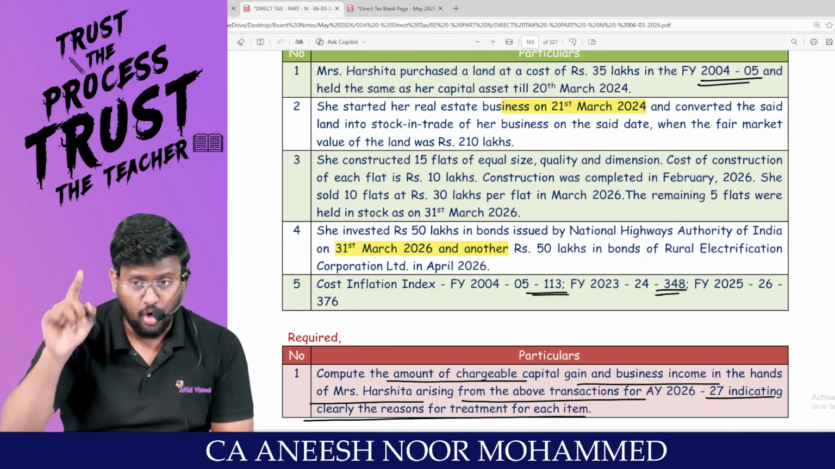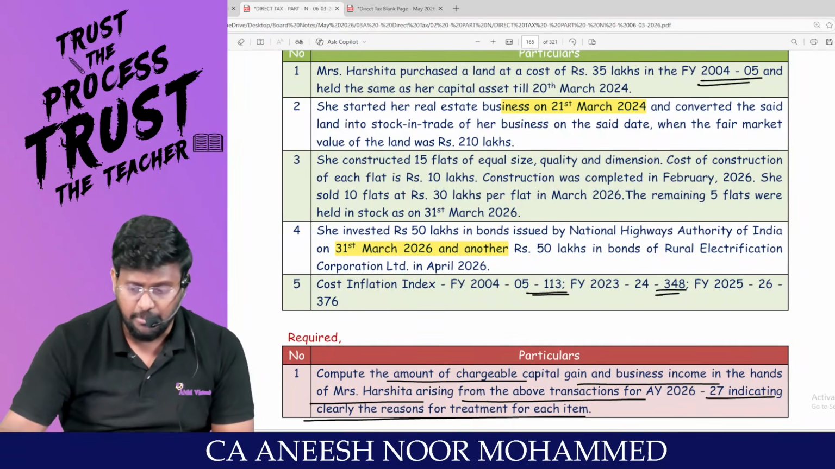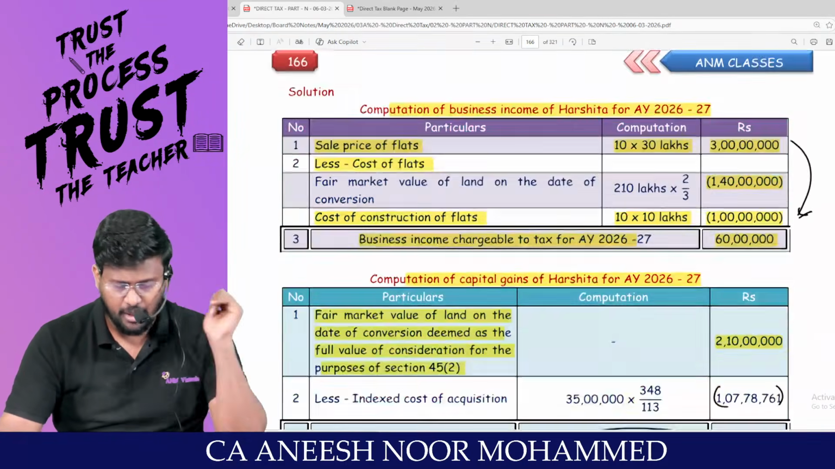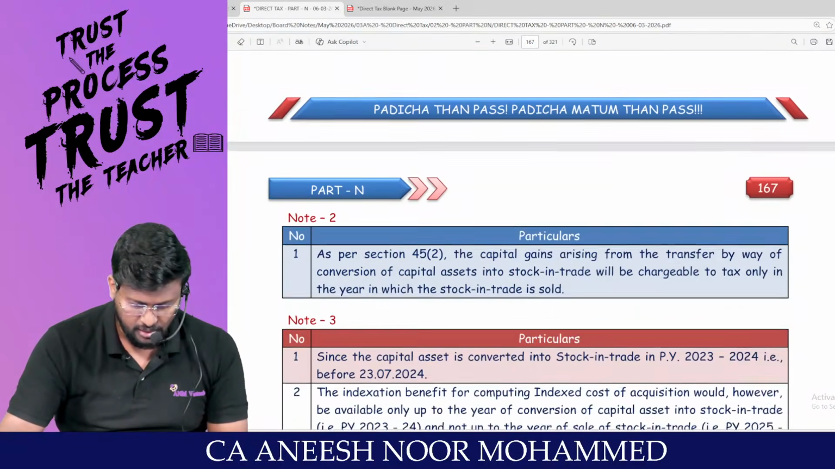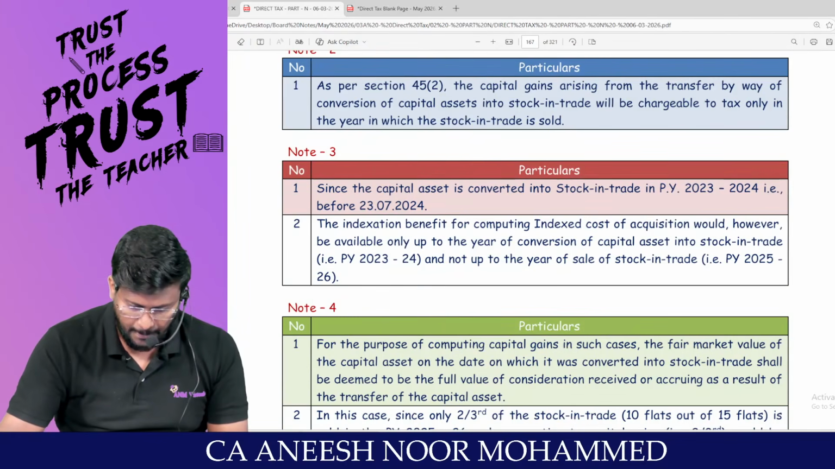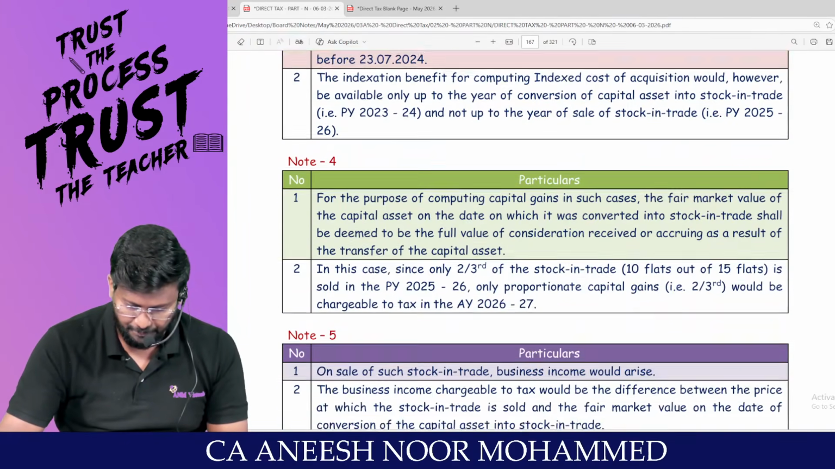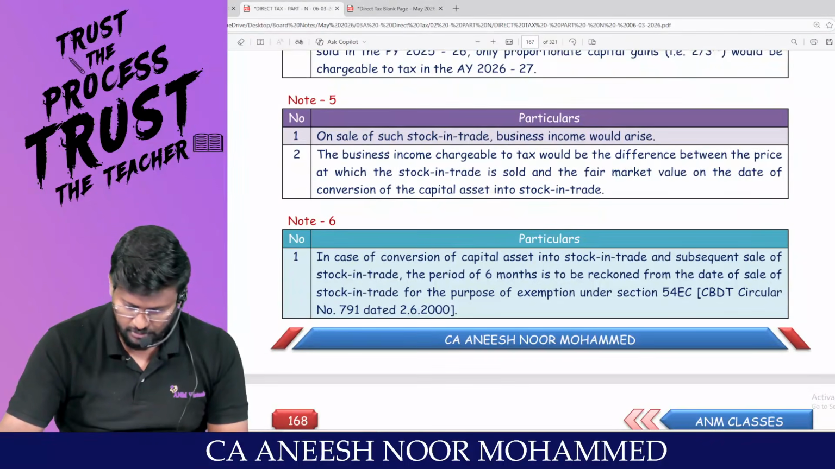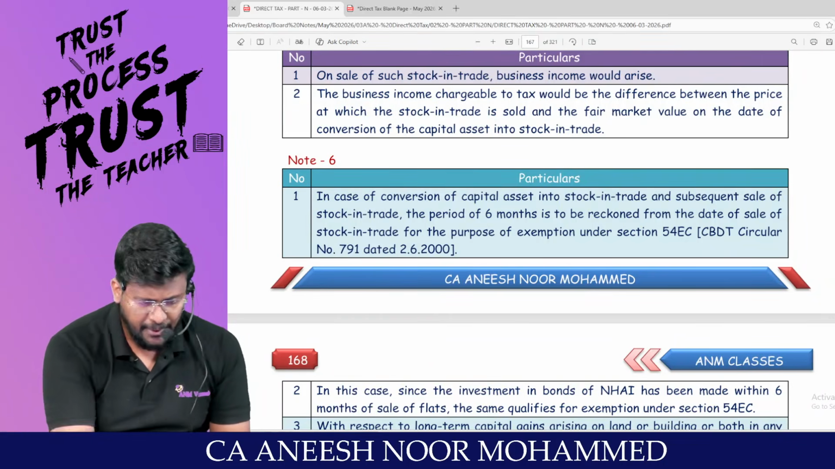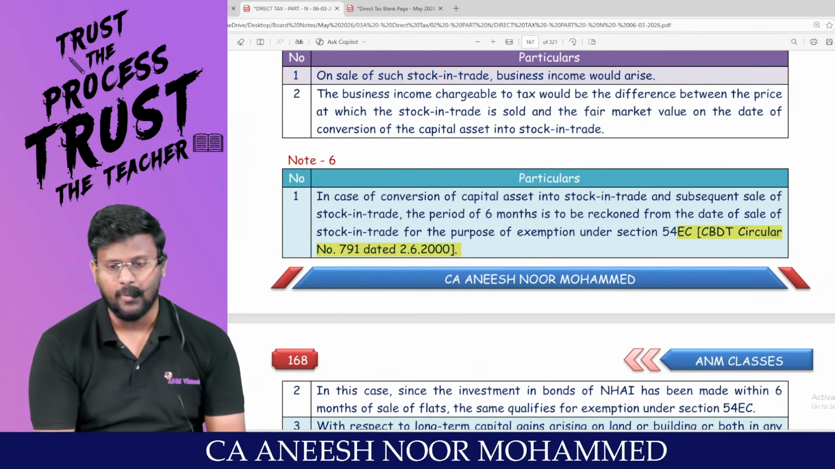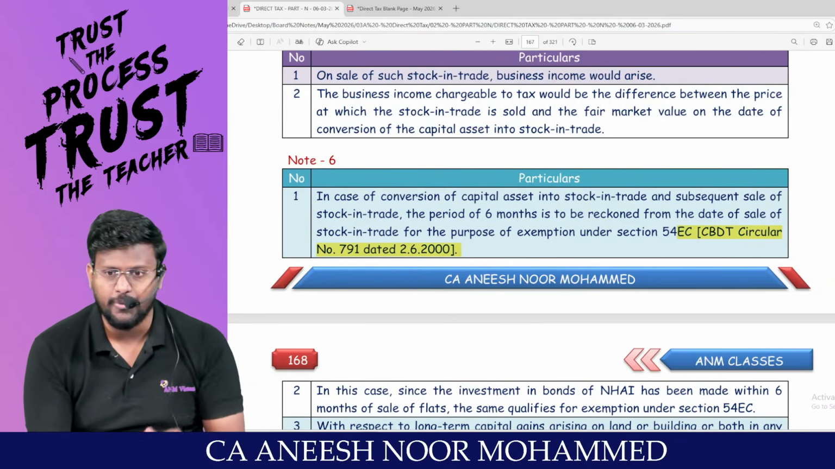6 months. They are not entitled to claim exemption under 54. Come and see the note, my dear lovable students. Sir, yes, CBDT circular has been given. Oh my God, this is additional information for you.